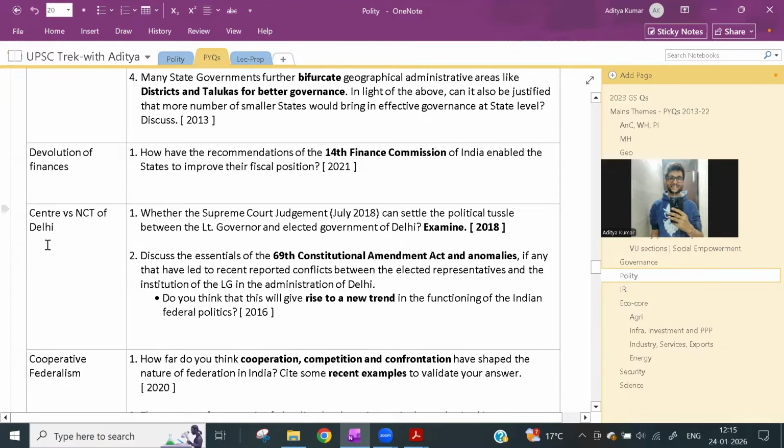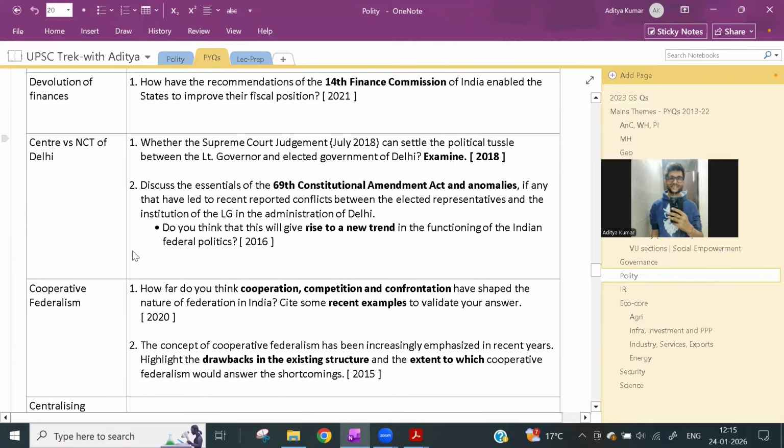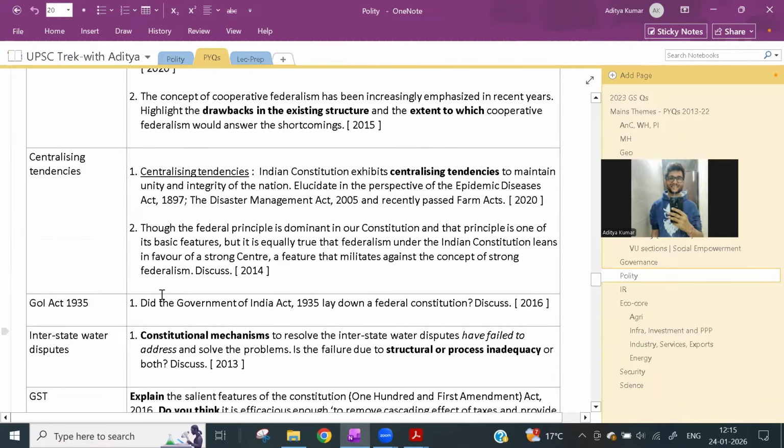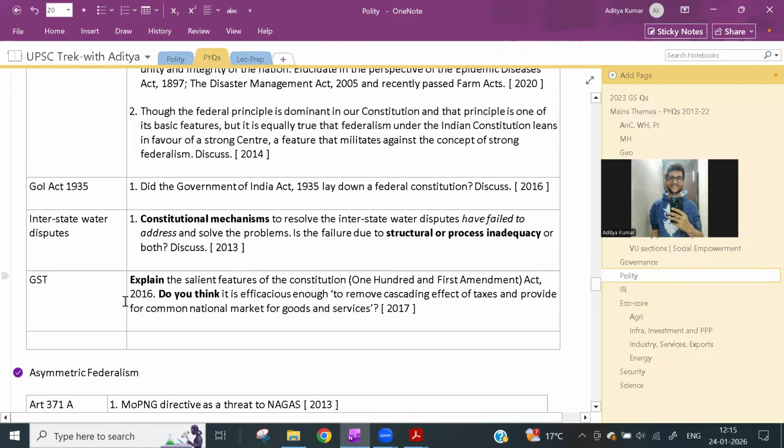So it will be with respect to devolution of powers, yes, and then devolution of finances, central versus NCT of Delhi. They are frequent conflicts, right? So that is also something they frequently ask in the mains as well. Cooperative federalism, centralizing tendencies, Government of India Act 1935. Did this act lay down a federal constitution? Discuss. This question was asked in GS2, not in GS1.